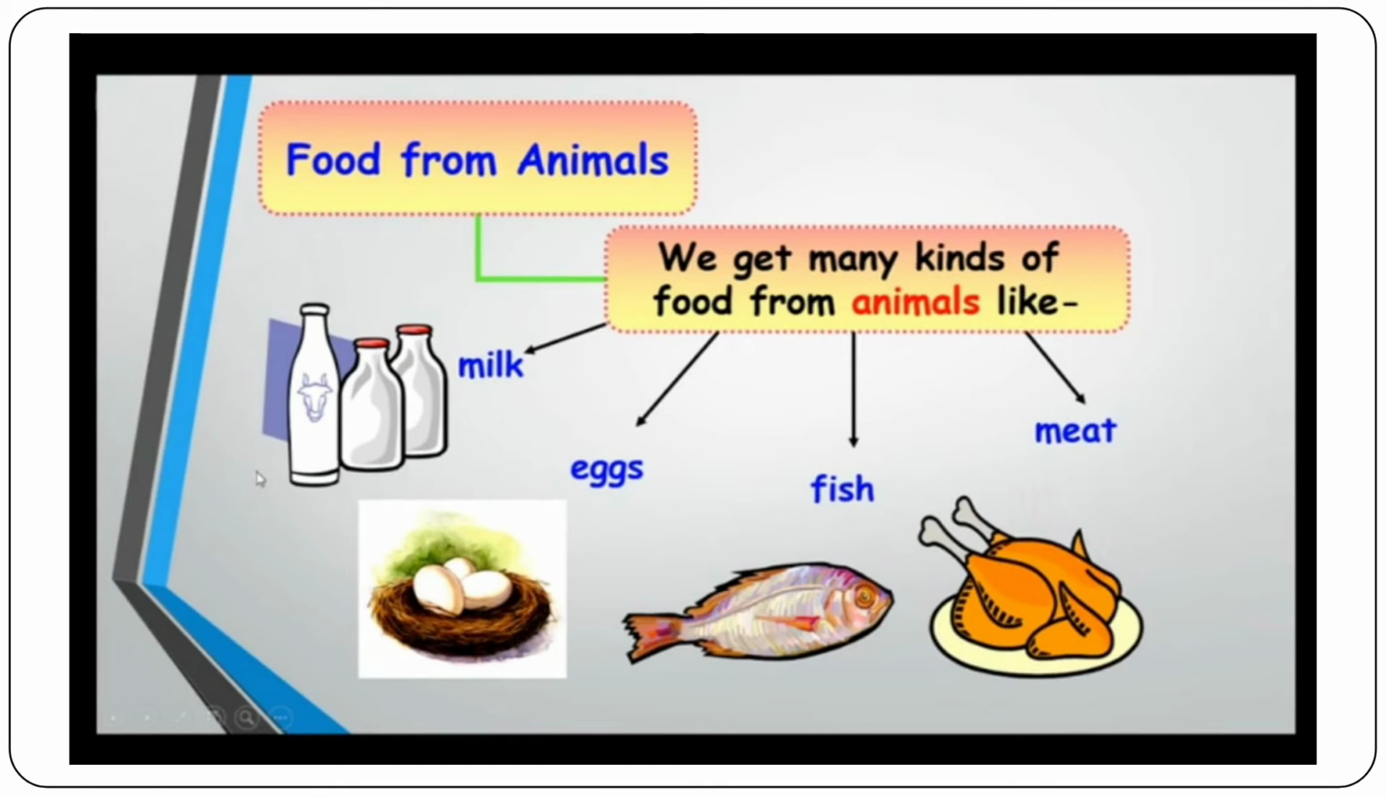Now, food from the animals. We get many kinds of food from animals like milk. So, which animal give us milk? Cow and buffalo. And goat also. Eggs. Hen lays eggs. Fish. Meat. So, all these food items we get from the animals.